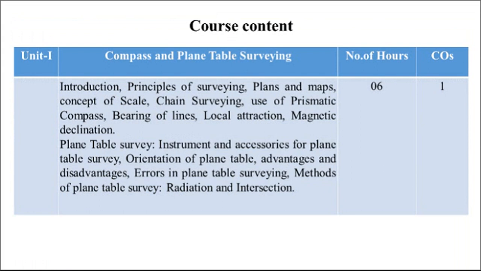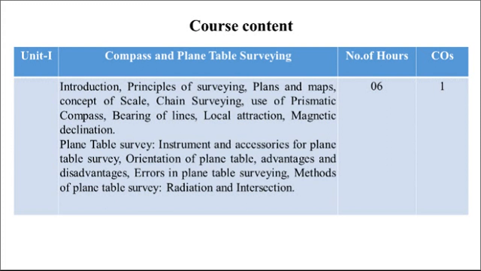Next, we are going to discuss the unit-wise syllabus of all 6 units. So, first unit is of compass and plane table surveying. So, in this we are going to study the introduction of surveying, then principles of surveying, what is meant by plan and map, then we are going to study the concept of scale, then we are going to study regarding chain surveying, different types of chain, tapes, then you are going to study the use of prismatic compass, then bearing of lines, local attraction and the magnetic declination. So, this is a part related to prismatic compass.